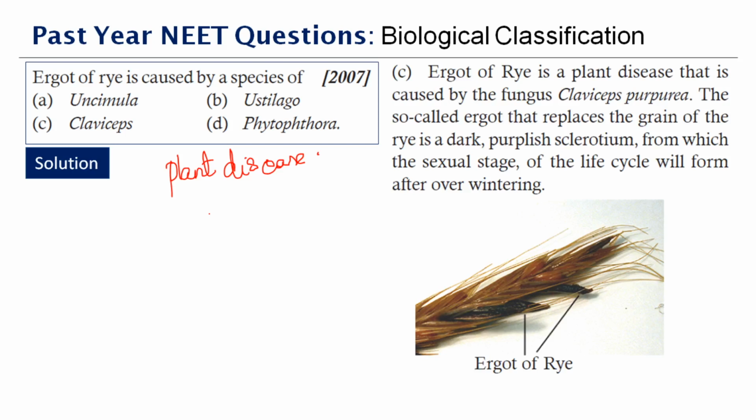So here you can see the image of ergot of rye, where you can see how the rye becomes dark. Okay, so it is caused by this particular fungus, Claviceps purpurea. Okay, so therefore the correct answer to this question is option C.